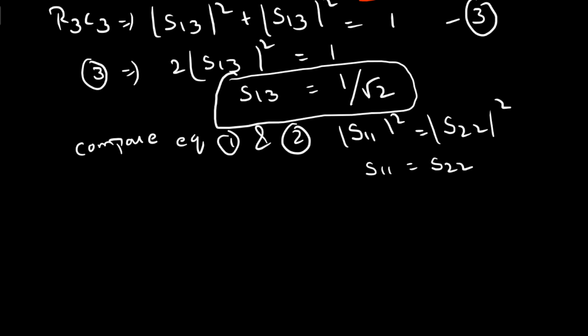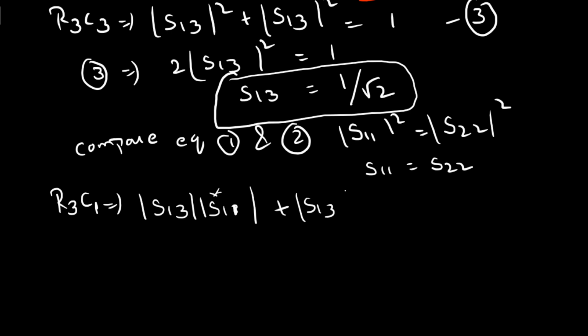Next, let us do one more row and column multiplication, R3 and C1, which gives S13 into S11 star plus S13 into S12 star, equal to 0.